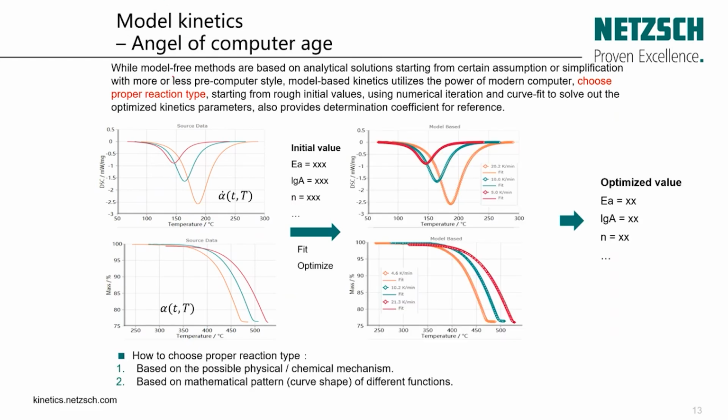So in this slide, I'm going to show you that we are using the model-free or the single step model by using two different thermoanalytical techniques, which is DSC and also the TGA. Here the mass loss and here the heat flow. And we can see that here we have only one single peak, and here we have only one single mass loss, which can be described by our model, and after that we can extract the different kinetic parameters.